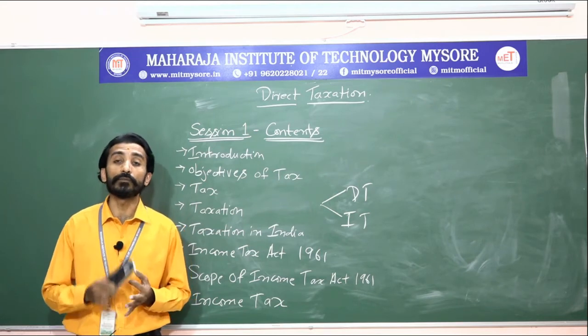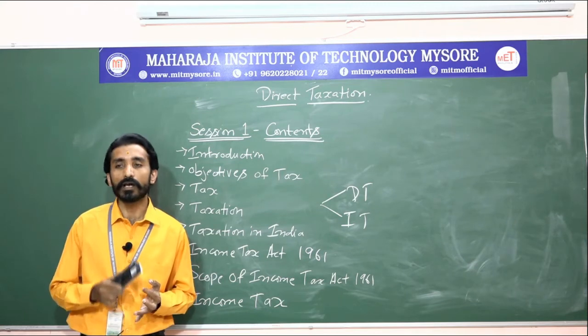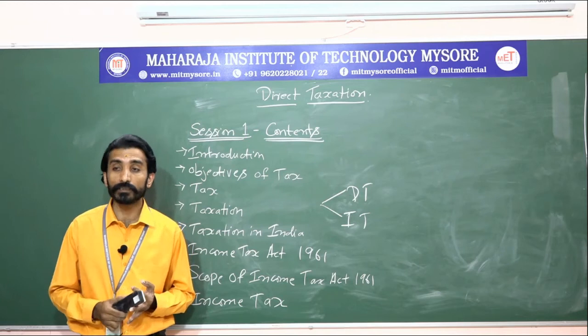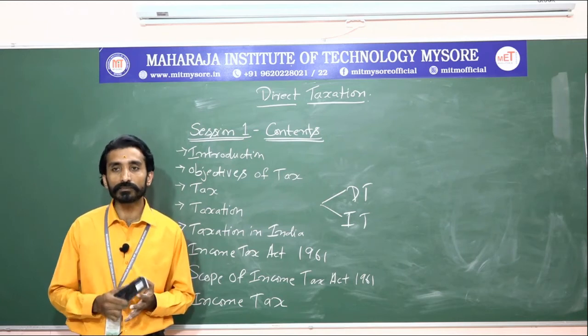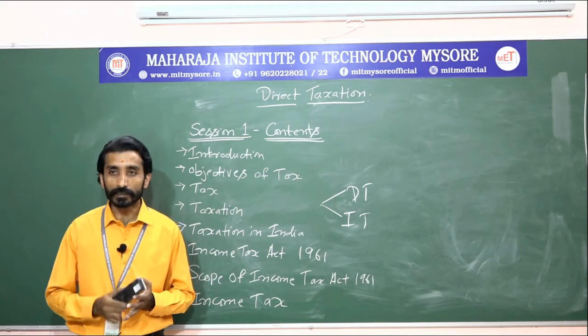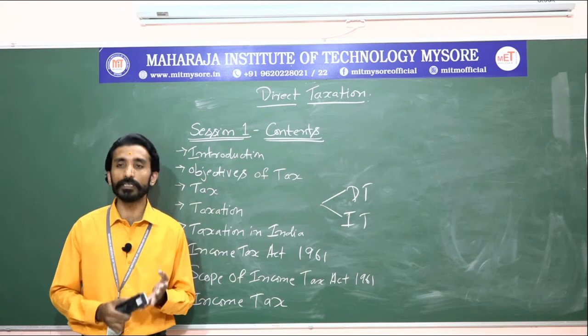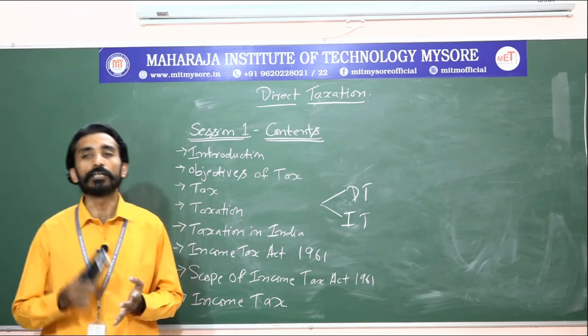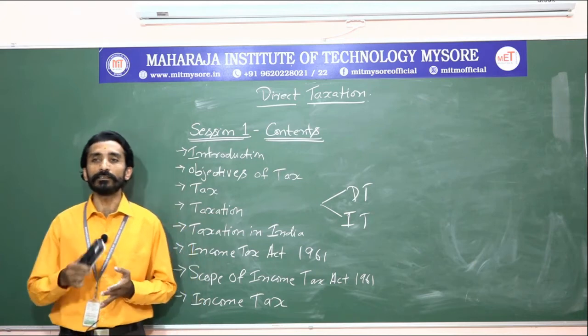Next is administration, so the administration aspect will be taken care of. Afterwards it will collect and also recover. So based on this, we can say the Income Tax Act is an act where it will levy, administrate, collect and recover the income tax in India.